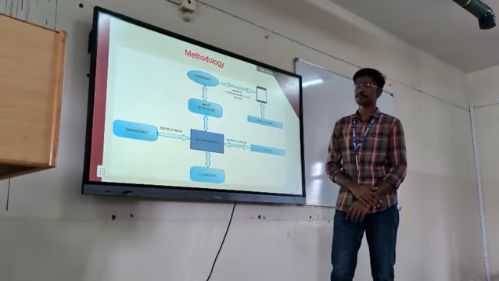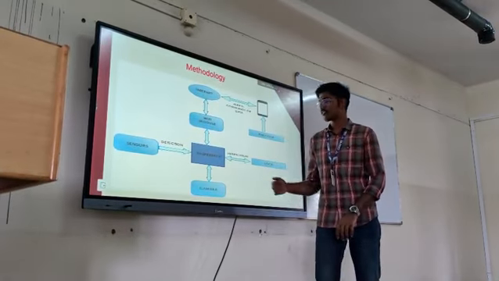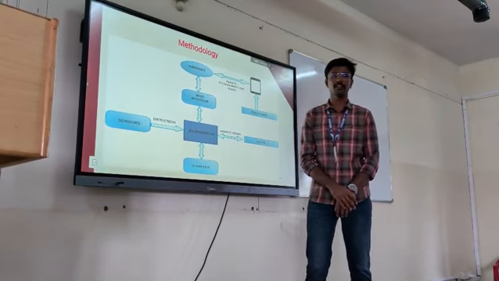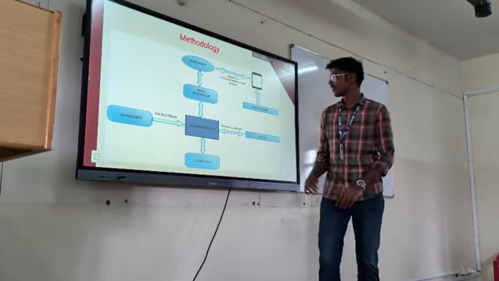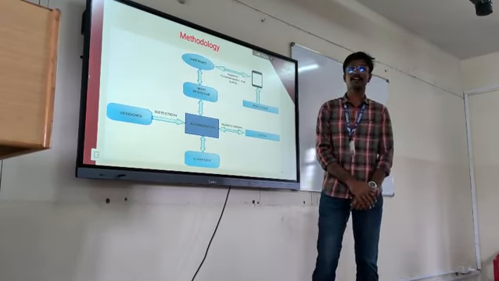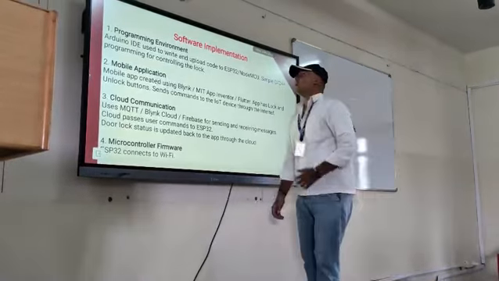And for the lock system, it verifies if the door should be locked or unlocked. If the verification fails, then the door remains locked. And Raspberry Pi is used mainly in Android. The next slide continues with the software implementation.